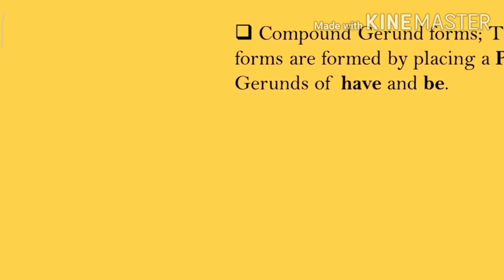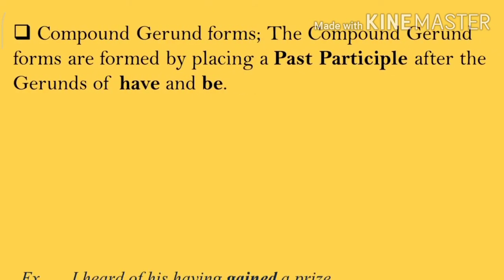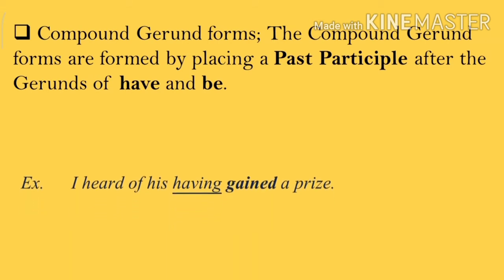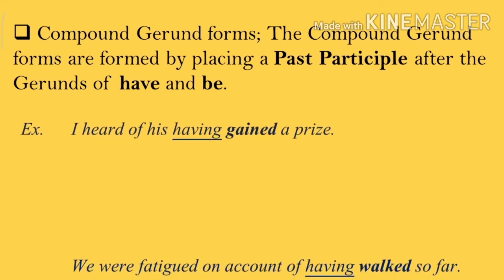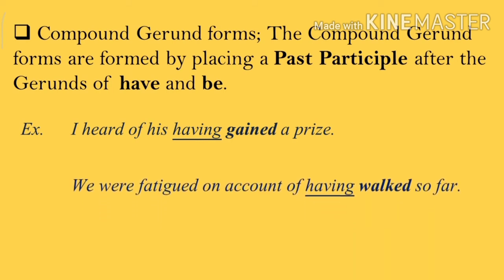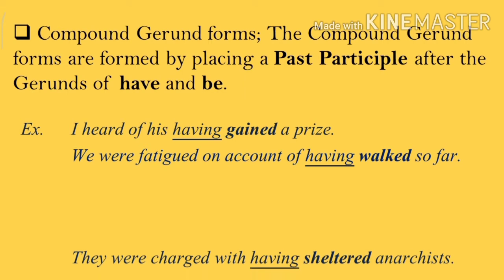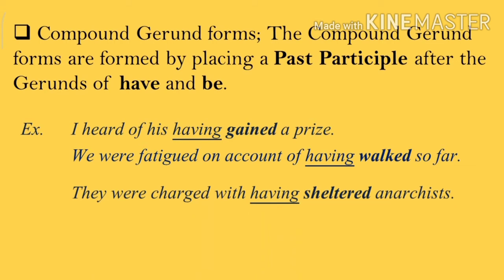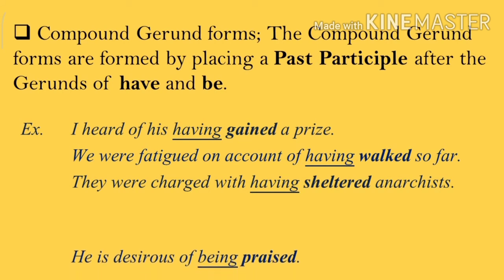Compound gerund forms. The compound gerund forms are formed by placing a past participle after the gerunds of have and be. For example, I heard of his having gained a prize. We were fatigued on account of having walked so far. They were charged with having sheltered anarchists.